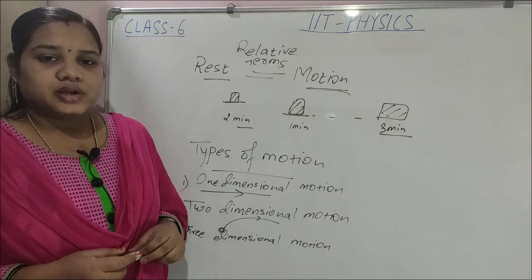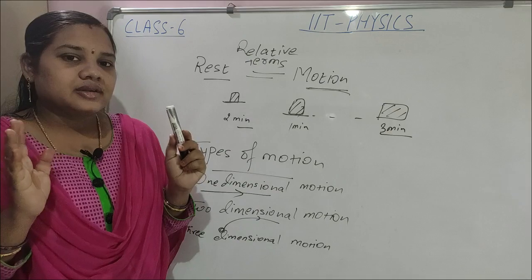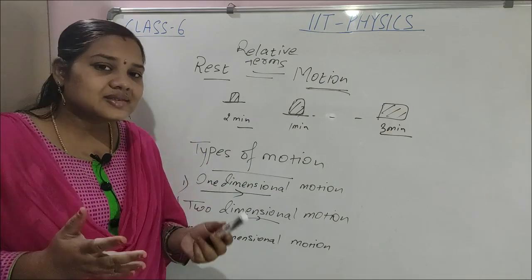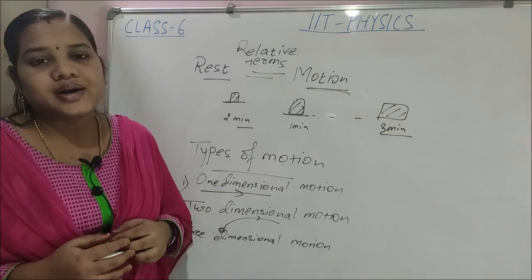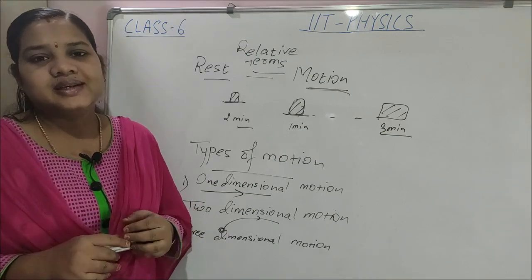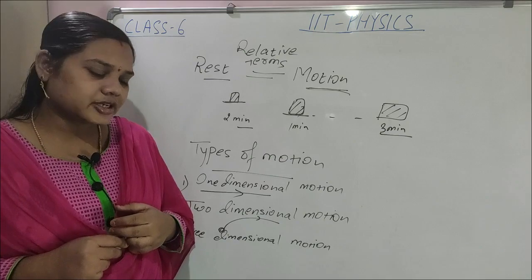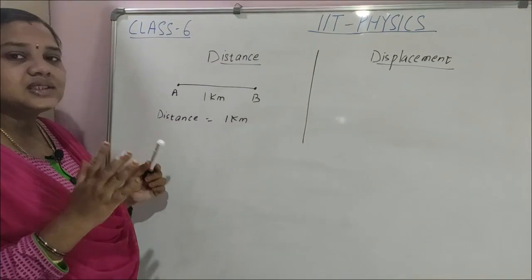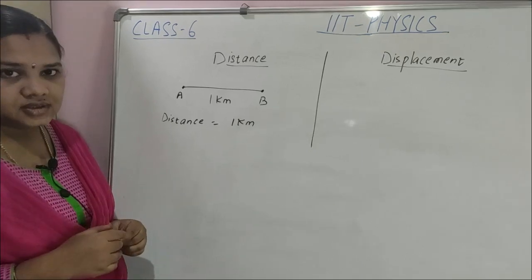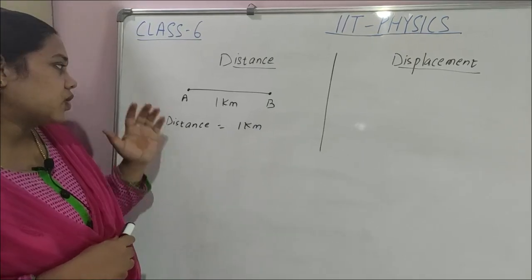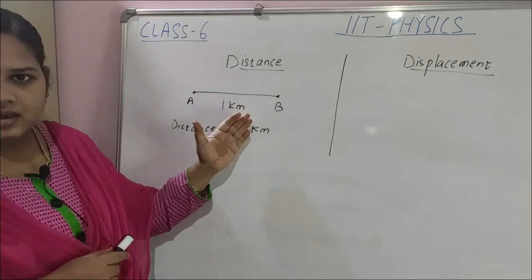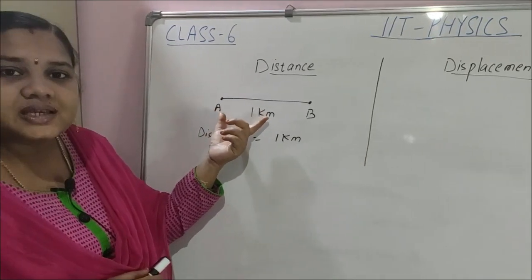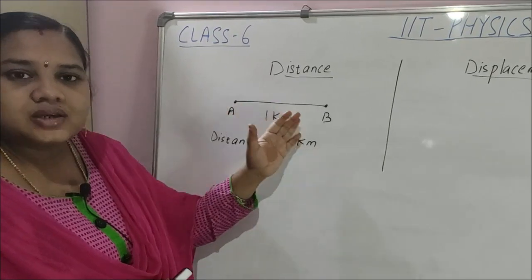Now, today we are going to start the main topic, distance and displacement. What is distance and what is displacement? What is the basic difference between them? So let's start. Distance is the length of the path traveled by the body. The body travels from A to B. What is the length of the path? AB is the path.